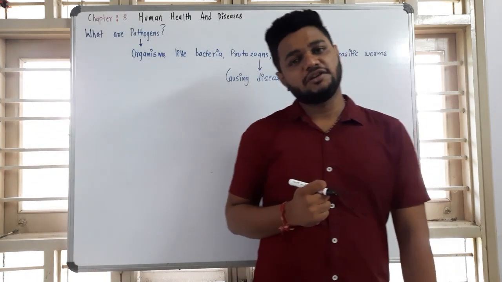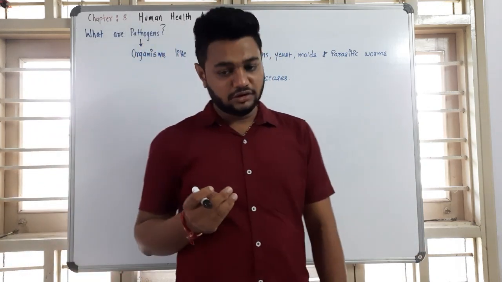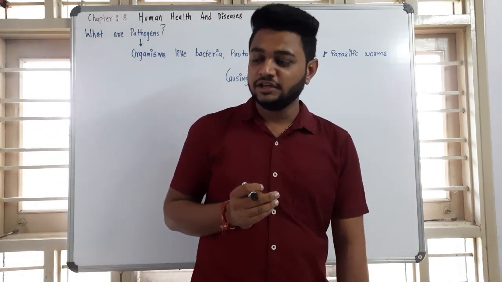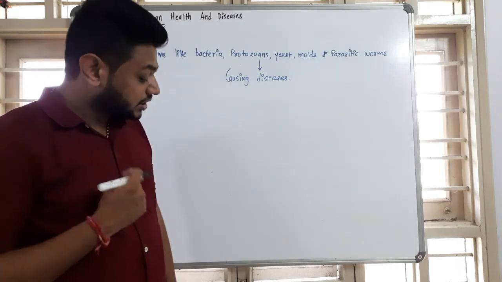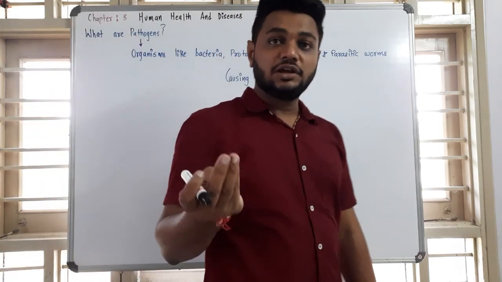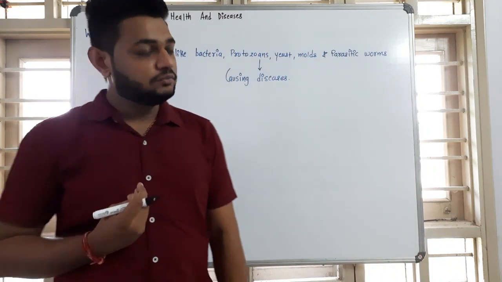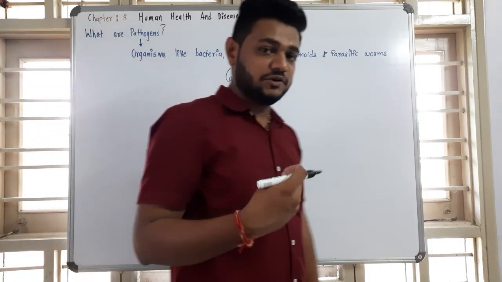A virus is not a living organism. It is a type of chemical. We can refer to it as a living chemical because it does not have a cellular structure, but it also enters the body and affects the body. So what is the role of this pathogen?